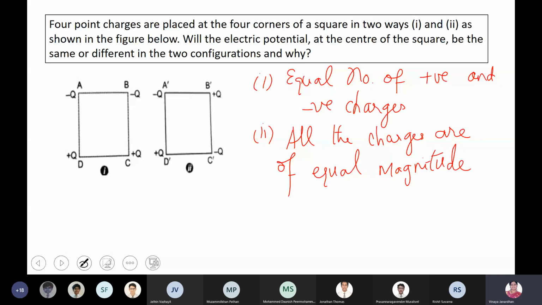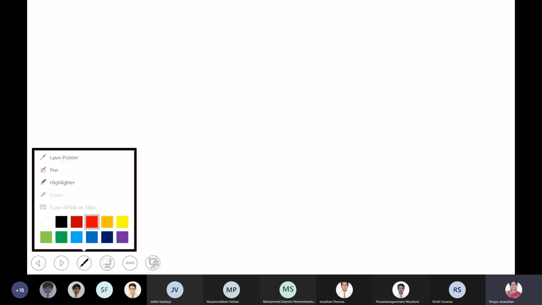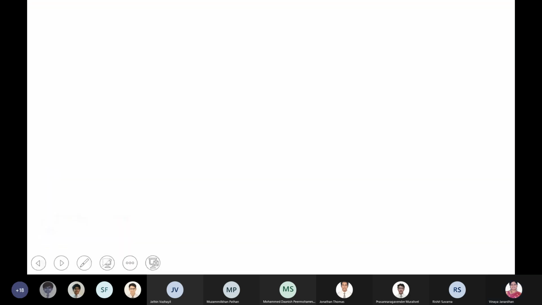Now we'll go for a new topic, what we call potential energy of a dipole in a uniform electric field. Heading: potential energy of an electric dipole.